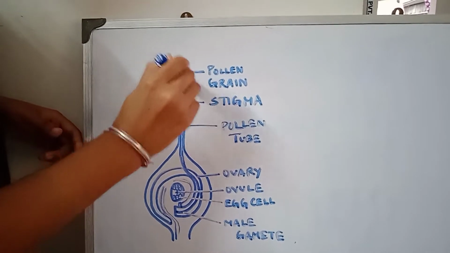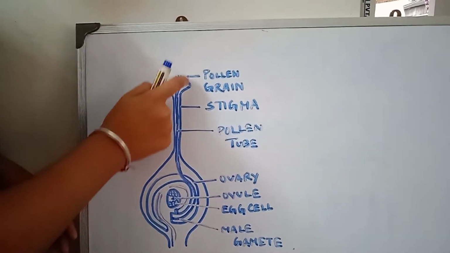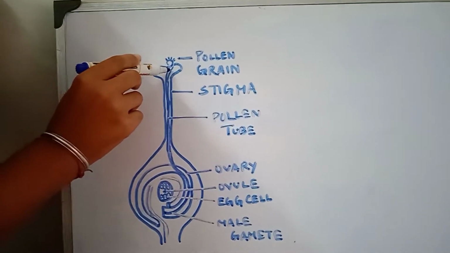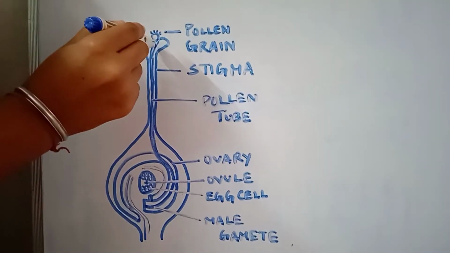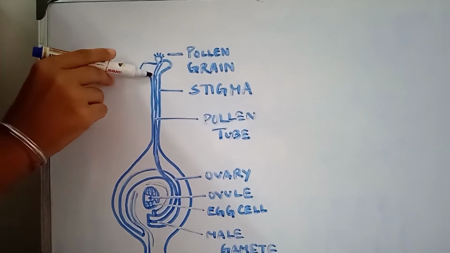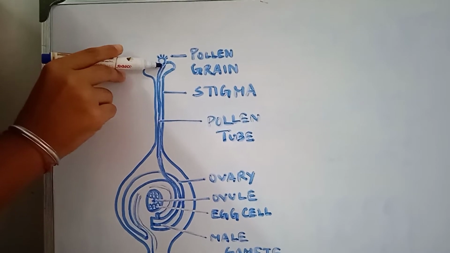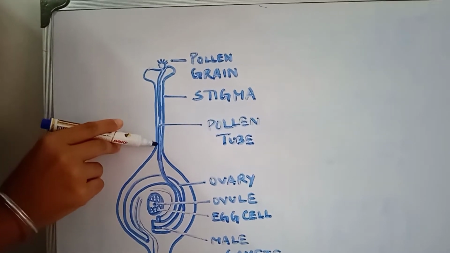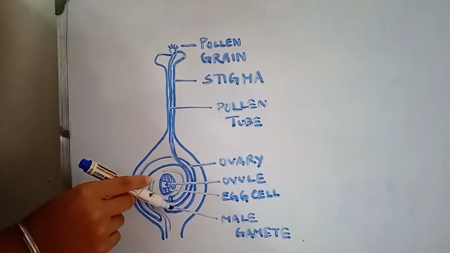So when the pollen grain is deposited here, it forms a pollen tube. This pollen tube starts from here and goes till the end, in the ovary where the ovules are there.